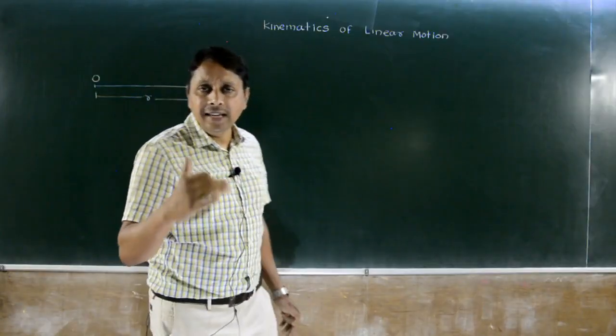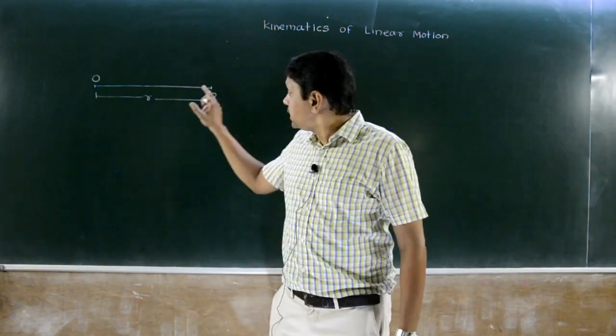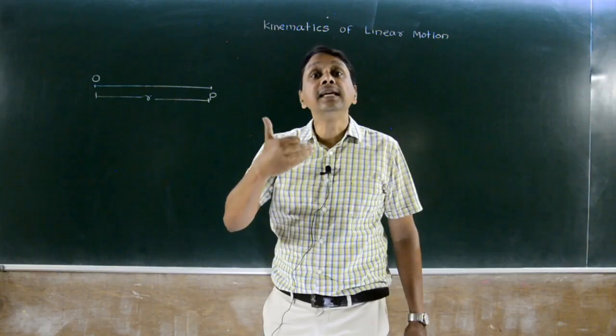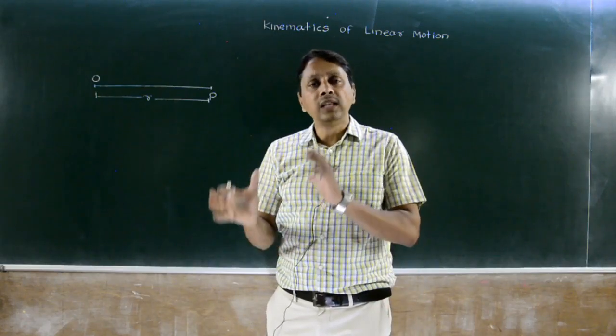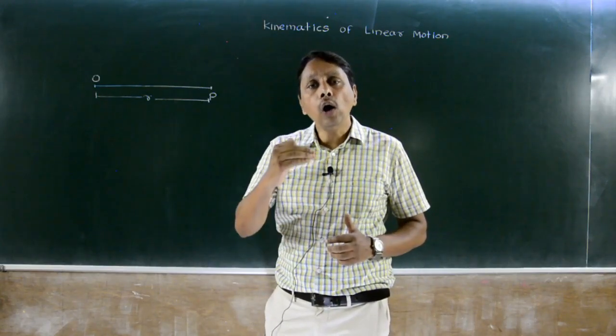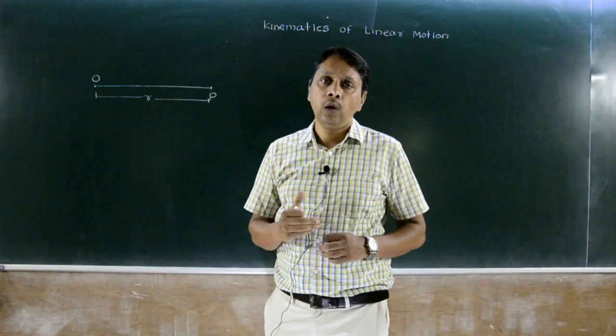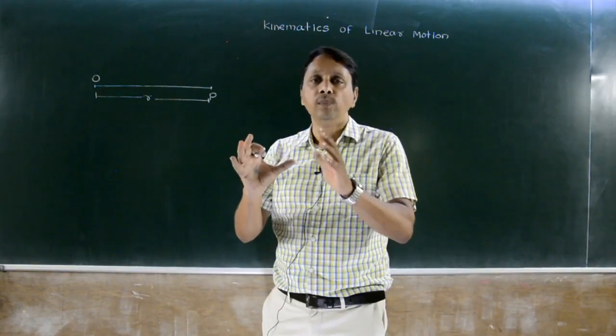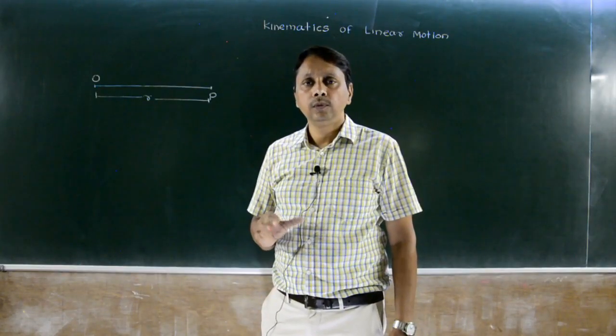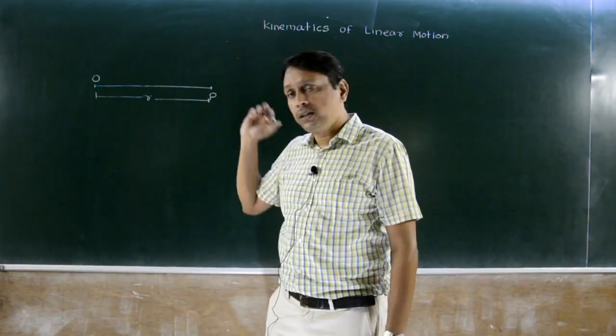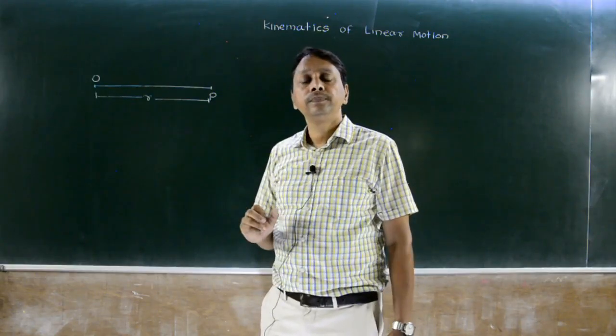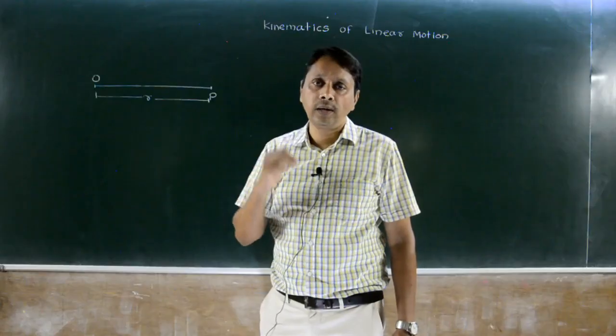So we say P is a position. Its position at any instant with respect to a fixed point or origin point. Okay, you have to note down these things, diagrams, with respect to fixed point or origin point.